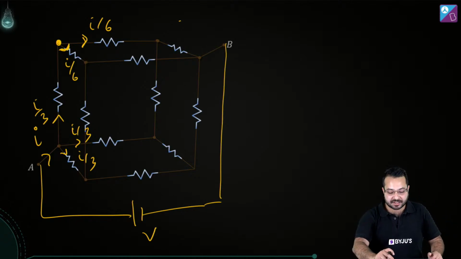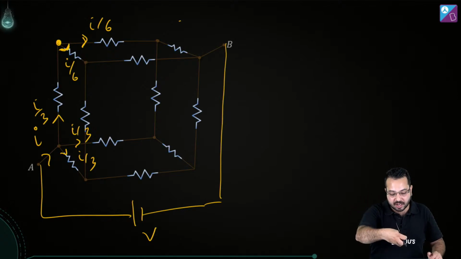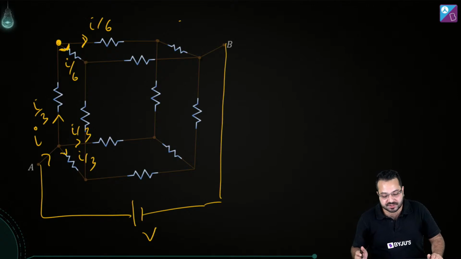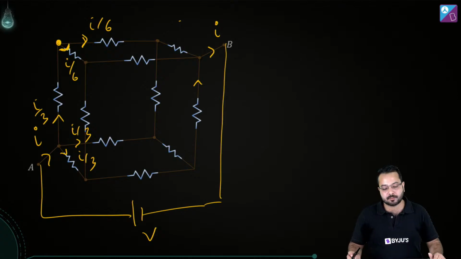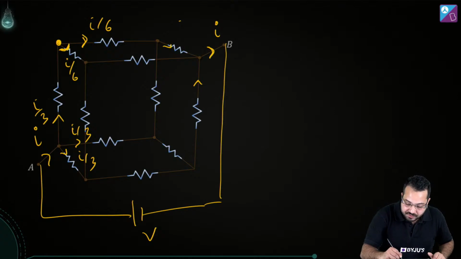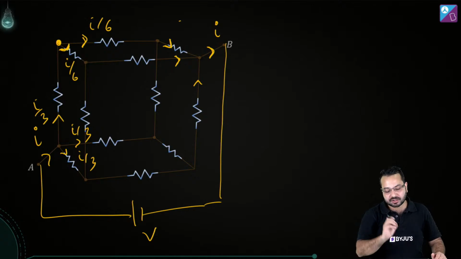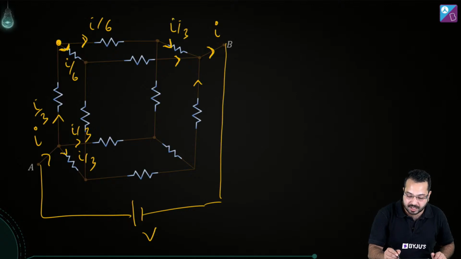Now the same argument we can apply when we are collecting current out of B. Remember we had this discussion. Now all this current is getting accumulated at B again, which means that the paths leading to B are also the same. So the final current coming out of B is going to be I. Whatever has gone in is going to come out. These three paths over here are equivalent paths. Any of the three paths you take arriving at B are equivalent, which means there is no reason for the current to be different in these paths. So this also has to be I by 3, this also has to be I by 3, and this also has to be I by 3.